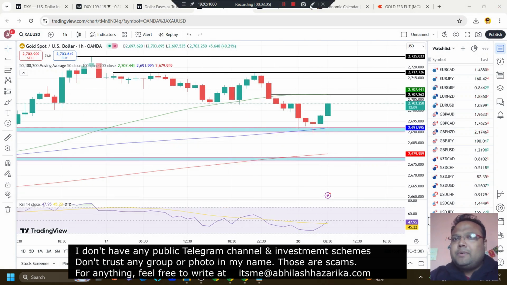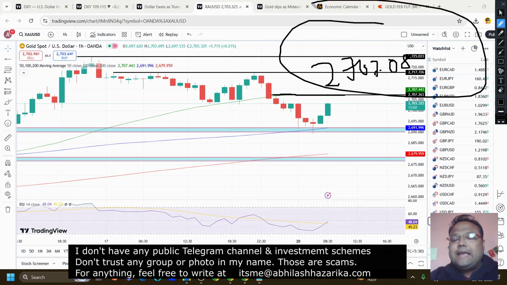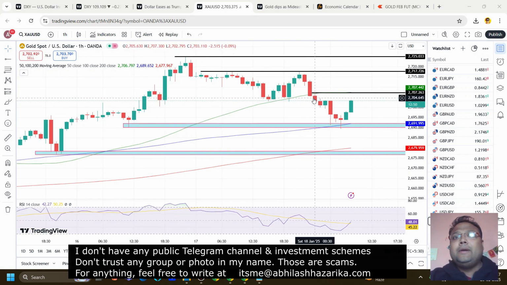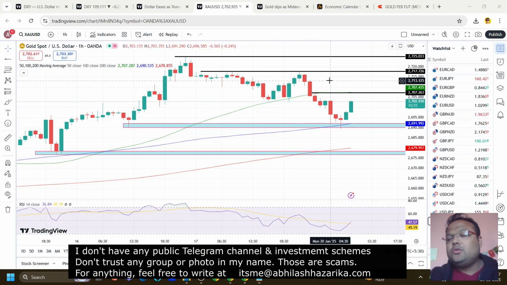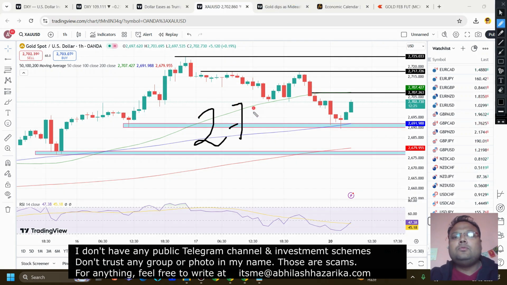And if you're a scalper, then you can look for some sort of selling around 2707.08. Not for everyone. If you have experience, then you can look for a 20-30 pip sell opportunity around 2707.08. Why? Because the 50 moving average was working as the dynamic support, so it will be working as a dynamic resistance. But the volume is good right now, so it's risky. So if you're an experienced scalper, then you can look for some selling around the 2707.08 area. Otherwise, just avoid.